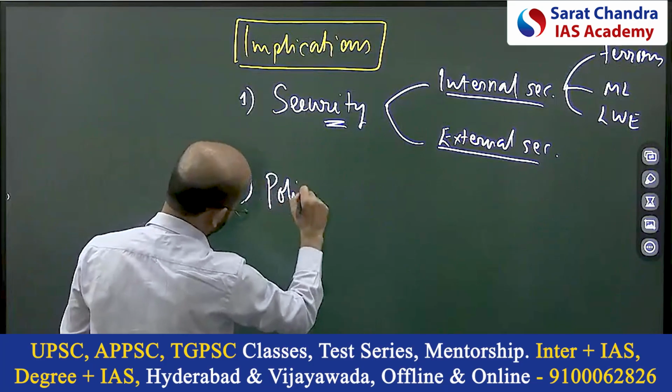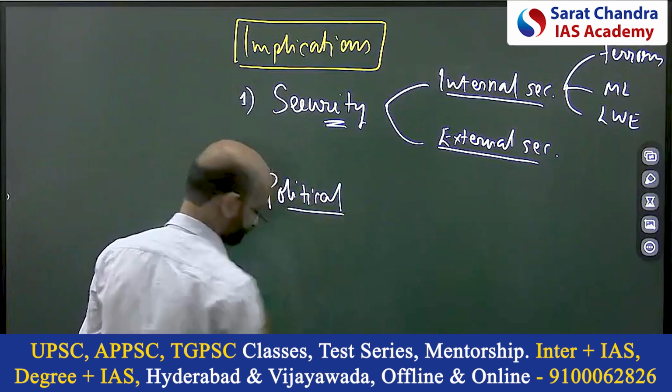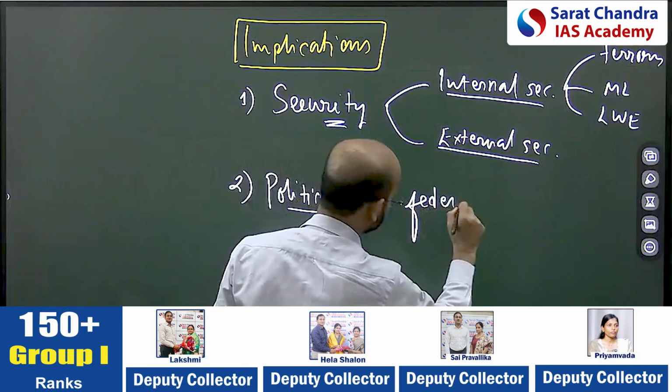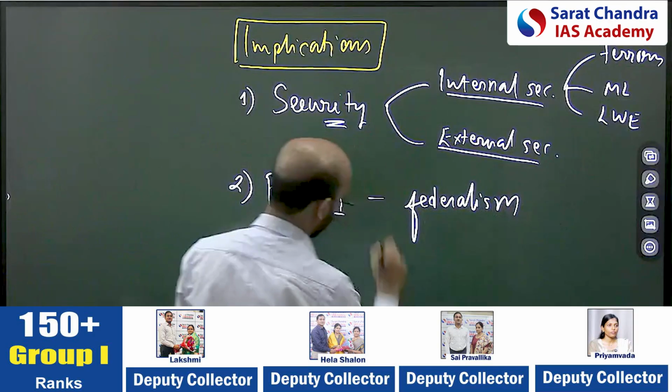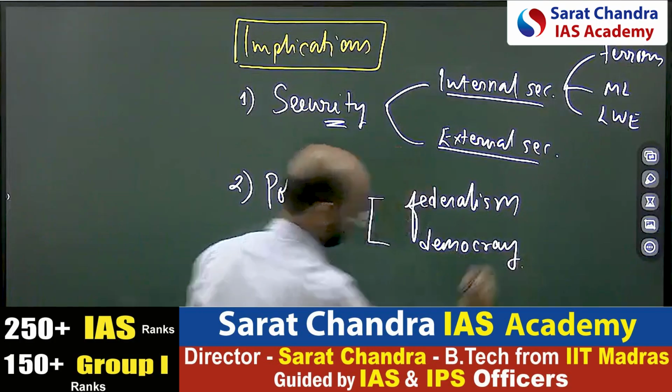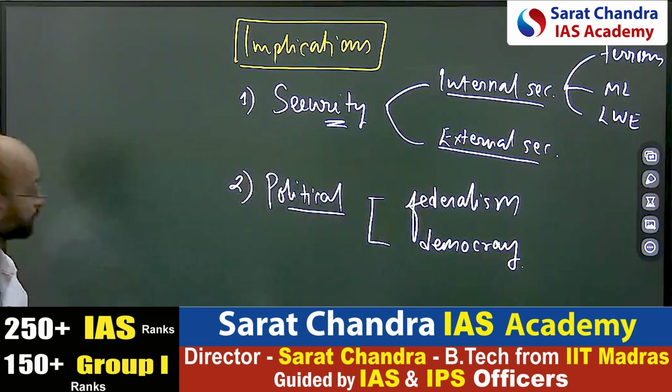Then you can talk about the political implications: how it impacts federalism, how it impacts our democracy. These aspects we can bring.